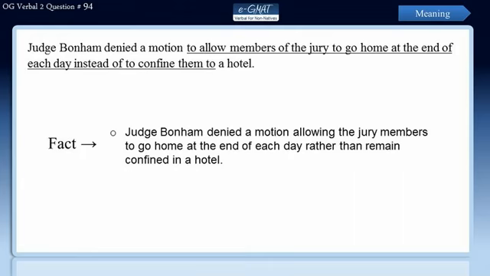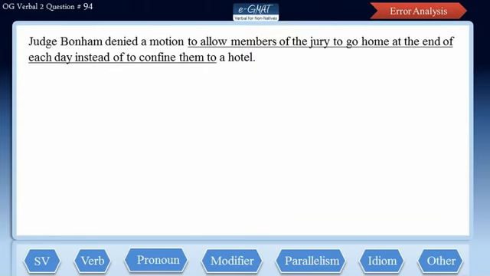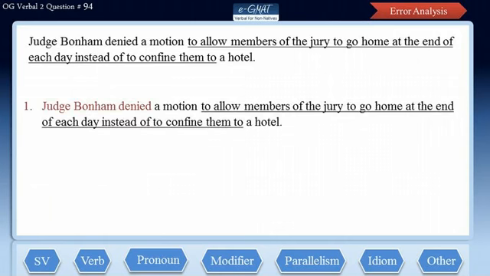Now let us evaluate the errors by splitting the sentence into its clauses. Since this sentence has only one subject-verb pair, we have only one clause here. Judge Bonham is the subject while denied is the verb. The phrase instead of is used to suggest a substitute, while rather than shows preference.